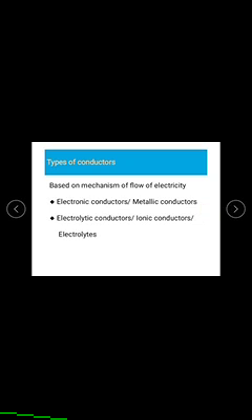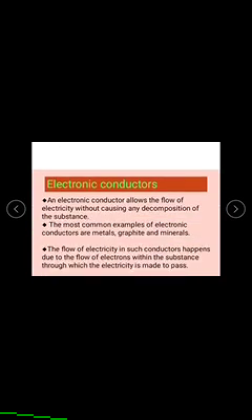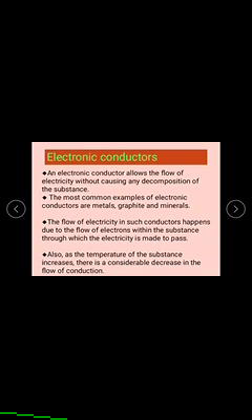Then it is electronic conductors and electrolytic conductors. Now let us see the electronic conductors. An electronic conductor allows the flow of electricity without causing any decomposition of a substance.